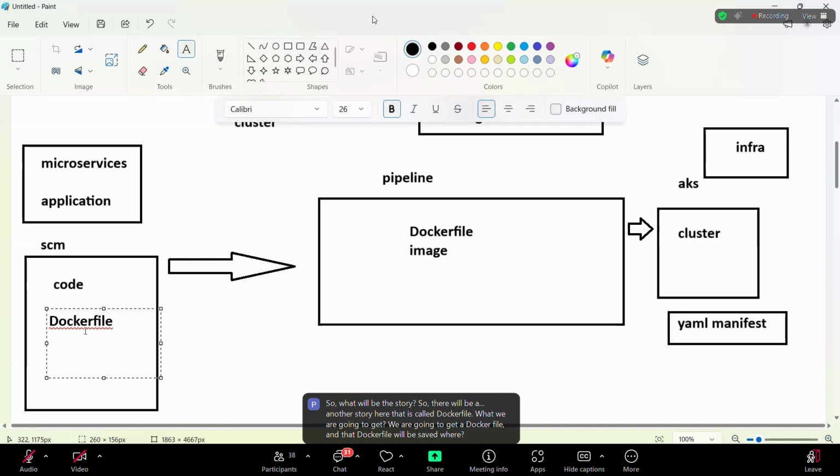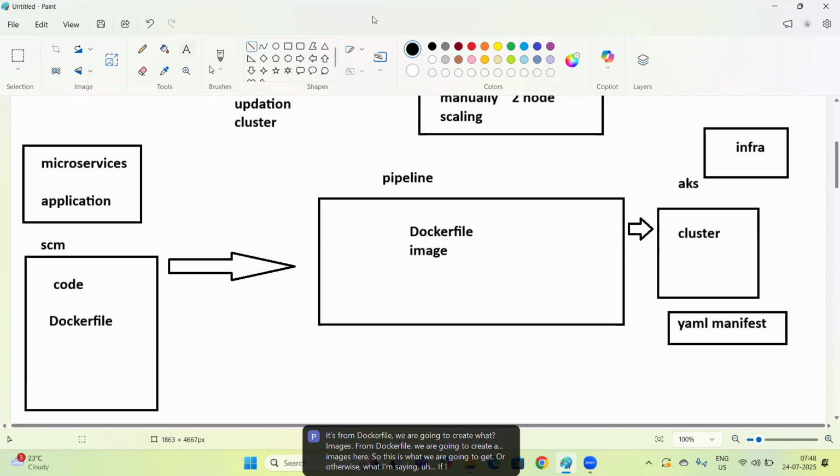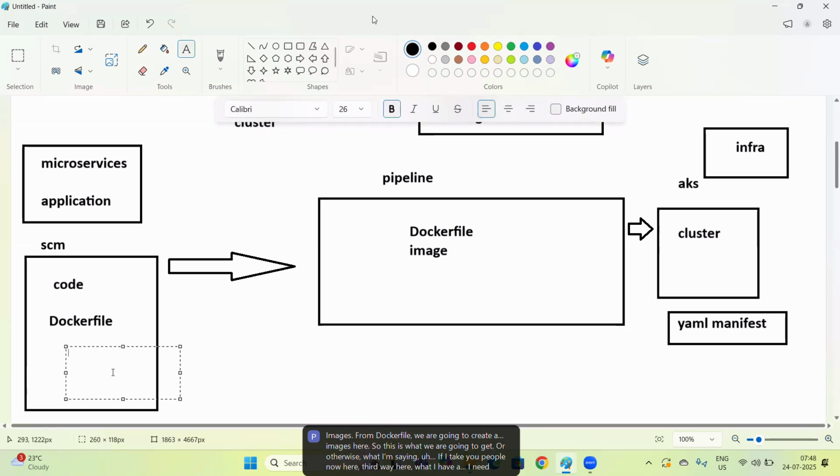Here. First thing, there will be code here. Second thing, there will be a Dockerfile here, because from the Dockerfile we are going to create images. So this is what we are going to get. Third, I need a manifest file, a YAML manifest file, right? By using the YAML manifest file, we can deploy the application into the cluster environment. So what is my take here? What you have to understand?